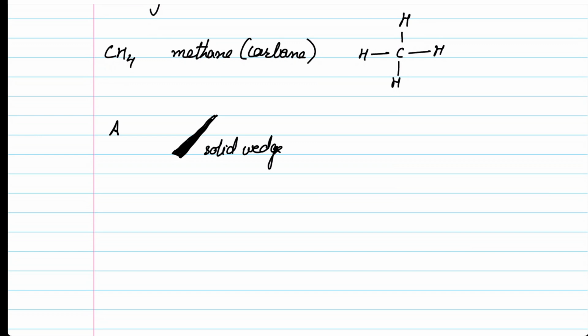Then we have the dashed wedge. The dashed wedge would mean that the bond is moving behind the plane. It is moving away from the viewer. So this is what we term the dashed wedge.